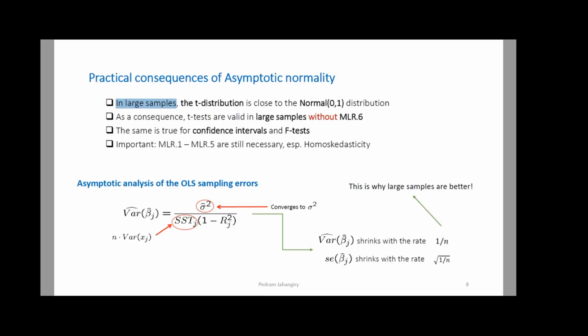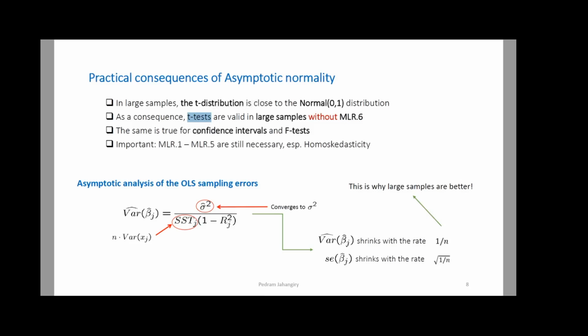So this is not surprising. We know that if the sample size increases, t goes to normal distribution, right? And as a consequence, t-tests are valid in large samples without assumption number 6. So we said that if you want to rely on the answers of t, F, confidence intervals, you have to have 6 assumptions. But if the sample size is large, you can get rid of assumption number 6, and you can still rely on the answers for t-test or f-test or confidence intervals.